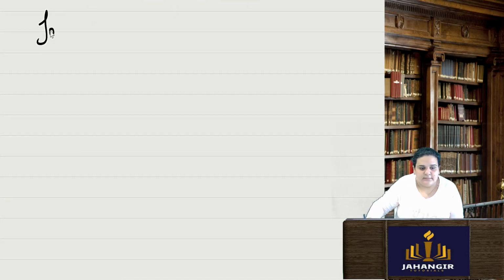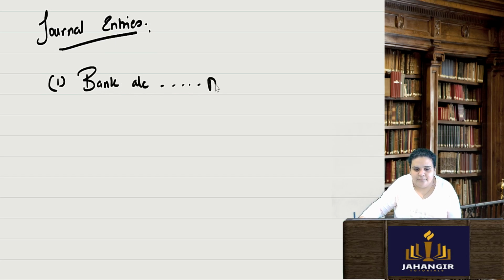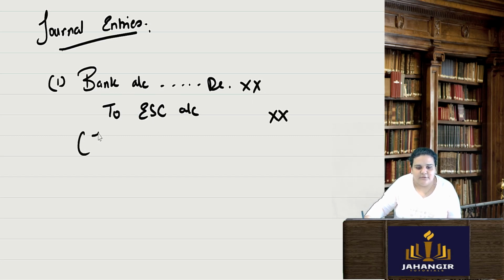Now the journal entries for redemption. Firstly, I can either sell some of my investments. The company needs cash, they might sell some fixed assets. It's up to the company what they do to get the money in to pay the preference shareholders. Or I can also do a fresh issue. So if I am doing a fresh issue, bank account debit to equity share capital account. Just taking an example, this is for the purpose of the fresh issue.